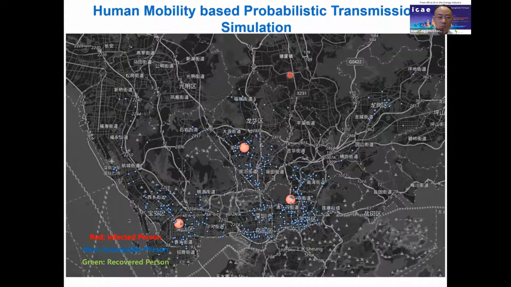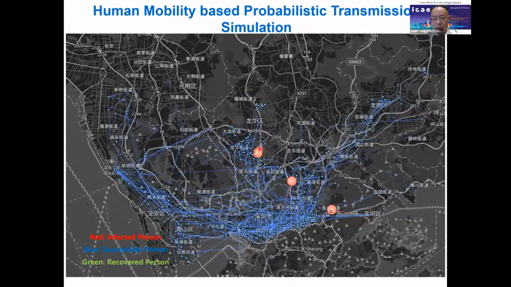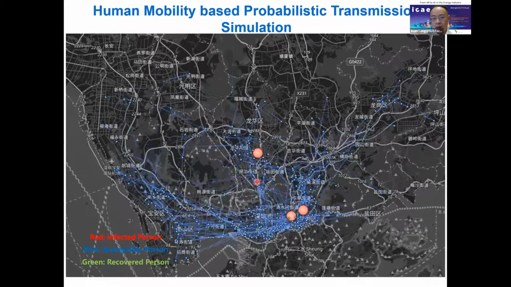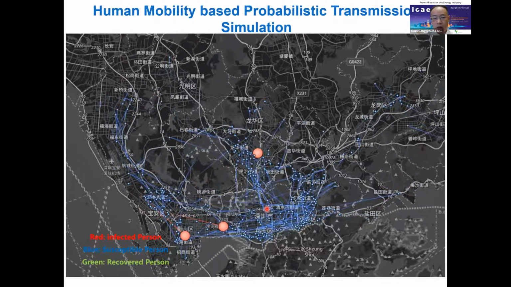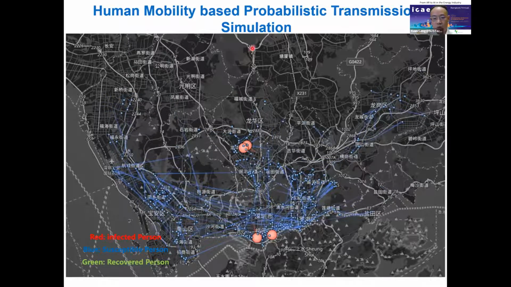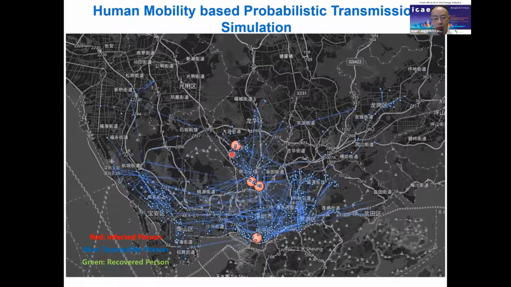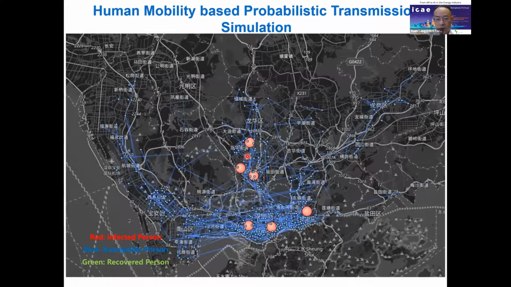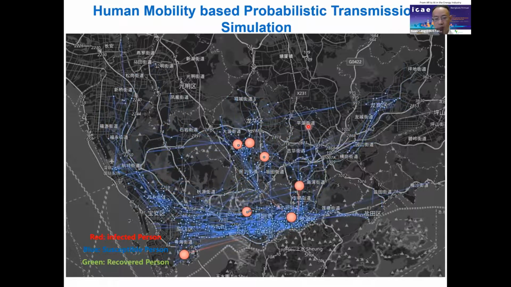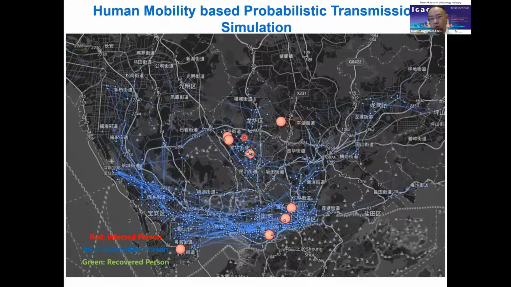Based on our platform, we can also construct transmission models. For instance, if initially there are 3 patients, then based on their movements, more and more confirmed cases will be generated. Based on our transmission model, we can perform the simulation, where the red shows the infected persons, the blue shows the susceptible persons, and the green shows the recovered persons. We can run the simulation and predict the future spreading trend of COVID-19.